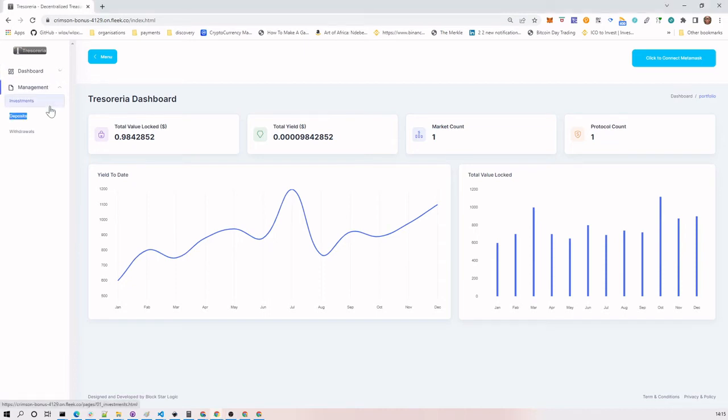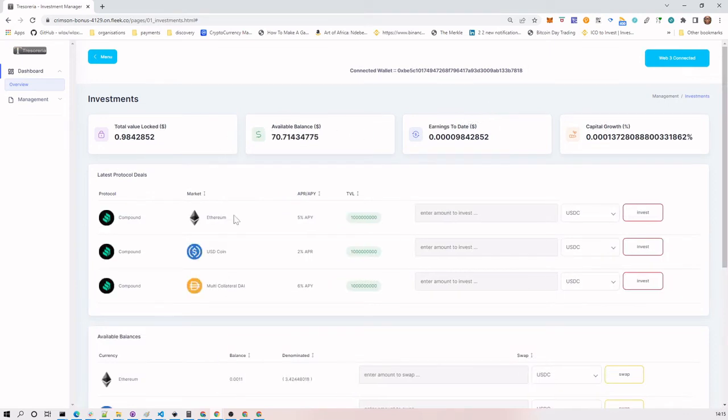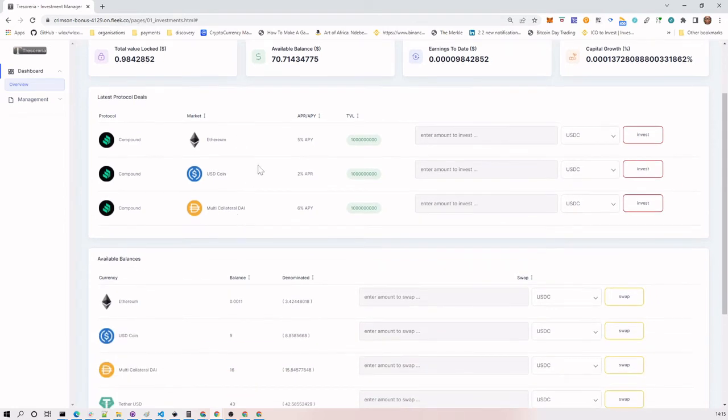We then go to the management section, which gives you a view of the funds, the deals, and also the current holdings of the DAO. In terms of that, we get the latest deals from the actual protocol, and we list them here, and the fund manager has the ability to invest in those. They simply enter the amount and the currency that they need, and then they invest.